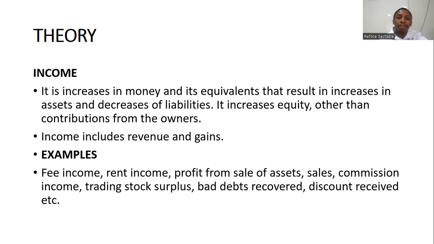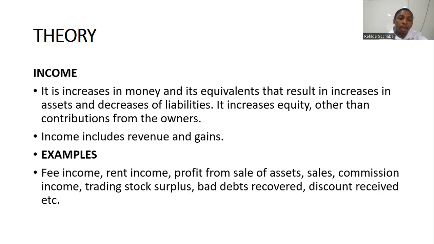All right. Profit on sale of assets, it's when you are selling your assets at a value higher than the carrying value. We'll deal with that later this year, when we do the general journal in detail, as to what profit on sale of assets is. And then we've got sales. Sales is simply the selling price. When you sell, remember I said trading stock are goods that we buy in order to resell at a higher price. So when you sell them at a higher price, you recognize sales.